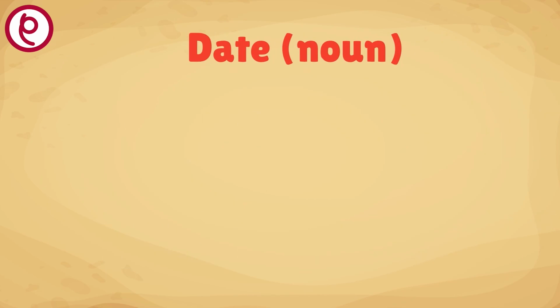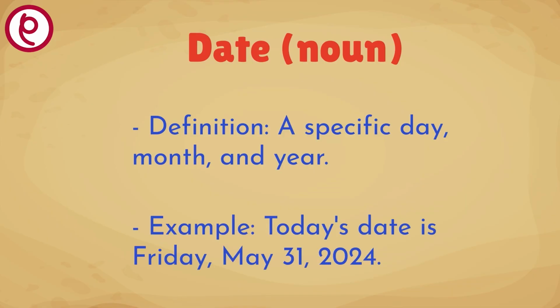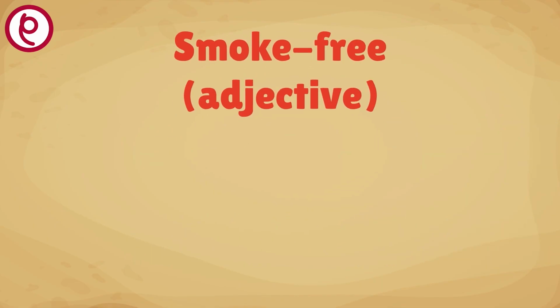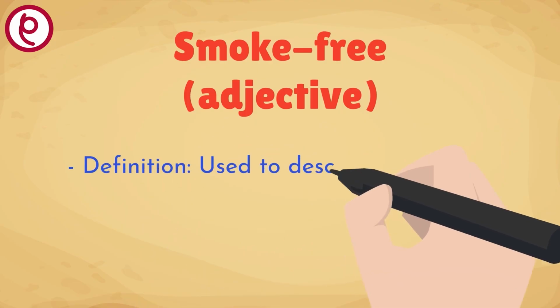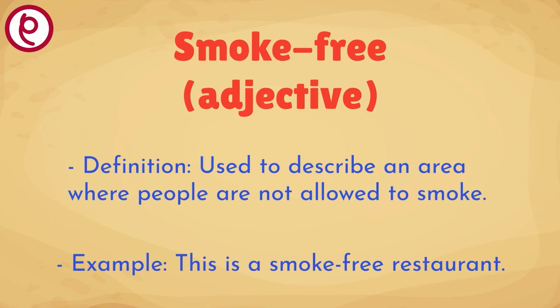Date. Definition: a specific day, month, and year. Example: today's date is Friday, May 31, 2024. Smoke-free. Definition: used to describe an area where people are not allowed to smoke. Example: this is a smoke-free restaurant.